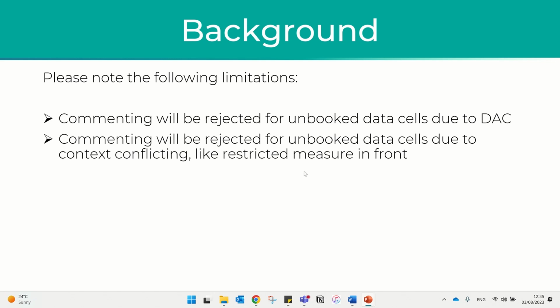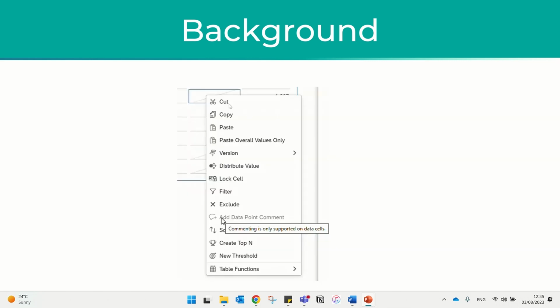However, there are some limitations. The commenting will be rejected for an unbooked data cell due to DAC, or due to context conflicts, such as a restricted measure in front or a different currency. For example, this is a different currency and you cannot add the data point comment.